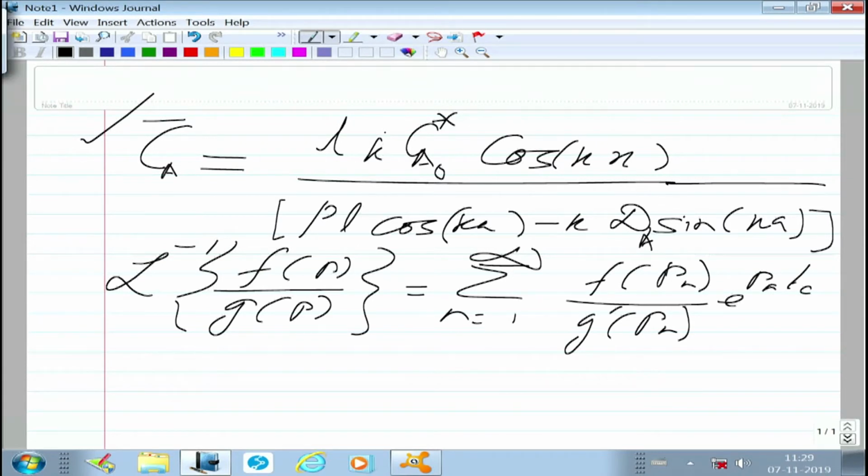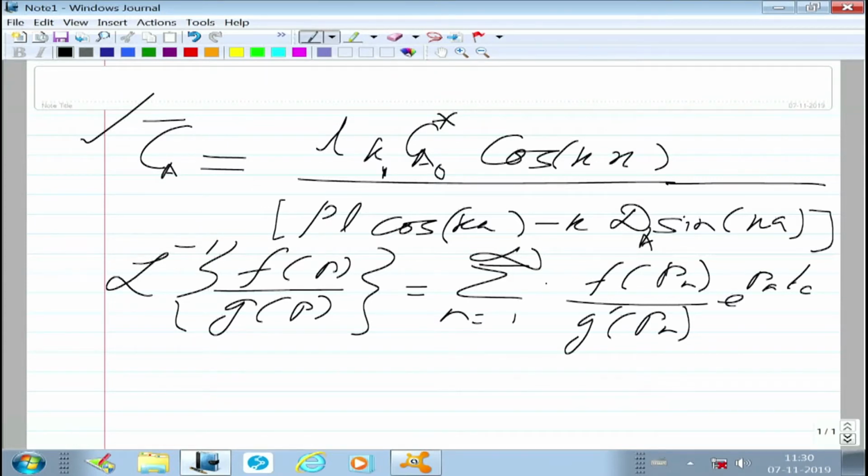Let me maybe do something else. Let us call this maybe K1, so that there is no confusion. This K1 is the Henry's law constant, okay. Because I am using K, I do not want it to be confusing. This K, on the other hand, is related to P, and as we argued that Gp equal to 0 will give you all zeros, P1, P2, P3 up to P infinity. Corresponding to those, there will be K1, K2, K3 up to K infinity. Okay. So, we have these pairs of P's and K's contributing to the sum. Okay. This is important to understand.